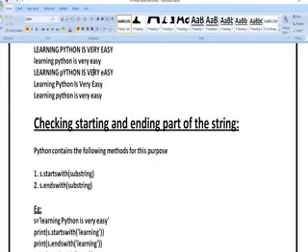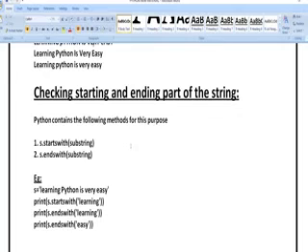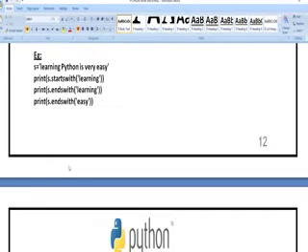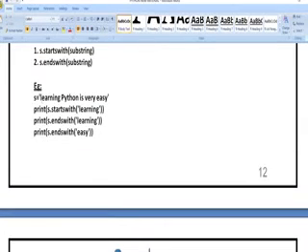So the next concept is checking: whatever input we are giving, we are going to check the starting and ending points of that particular input. So let us see. S is equal to "learning Python is very easy". Print S dot startswith learning. Print S dot endswith learning. Print S dot endswith easy. I have written three print statements here. So let us see how it is going to work.